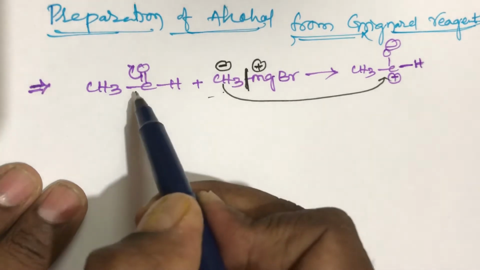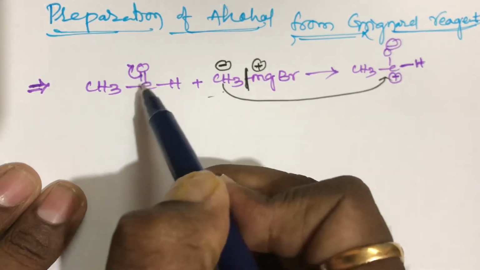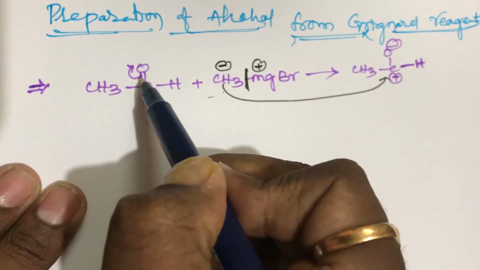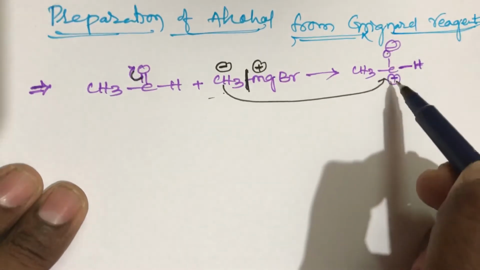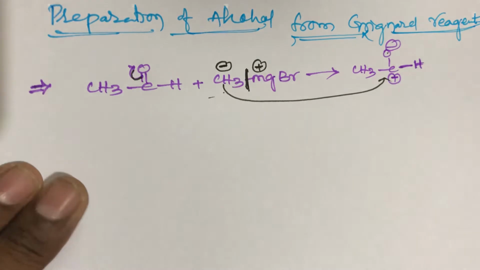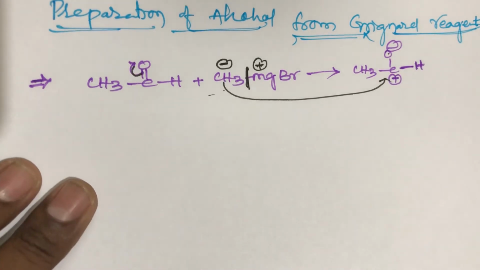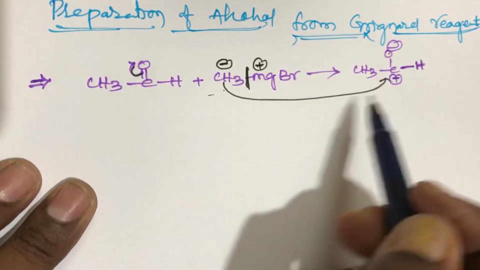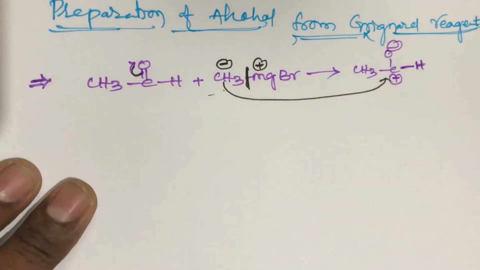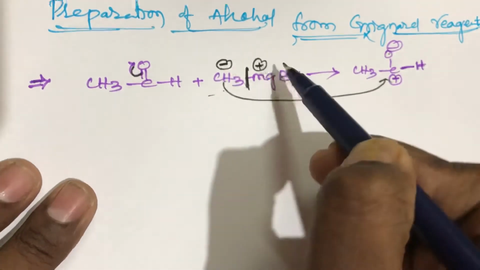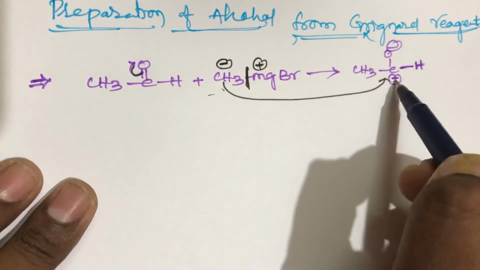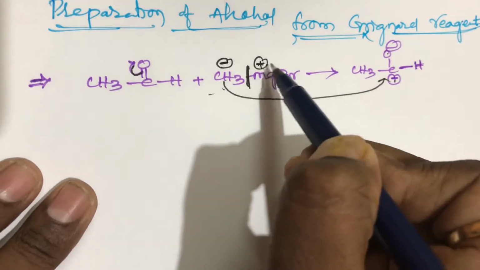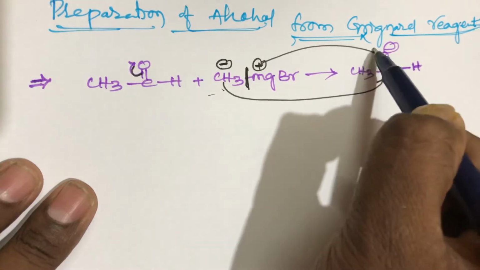Take the acetaldehyde. The double bond shifts towards the oxygen side, so the oxygen gets a negative charge and the carbon gets a positive charge. Then methyl magnesium bromide attacks. In methyl magnesium bromide, the methyl group is negative and magnesium is positive. The negative methyl group attacks the positive charge side, and the positive magnesium attacks the negative charge side.